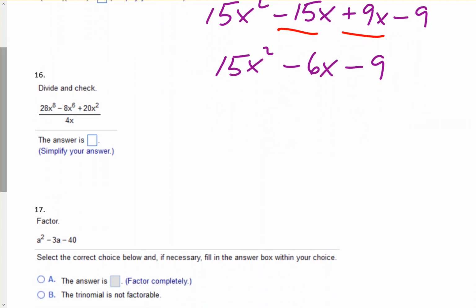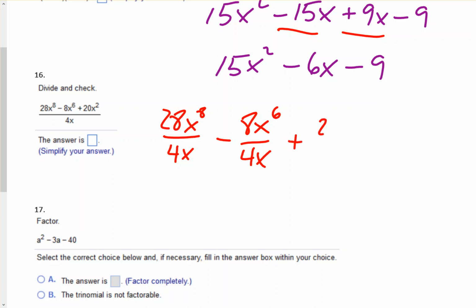Okay, 16. Divide and check. Okay, so we want to divide. When we have this division by a monomial, what we want to do is take each term and divide it by the denominator. So 28x to the 8th divided by 4x minus 8x to the 6th divided by 4x plus 20x squared divided by 4x.